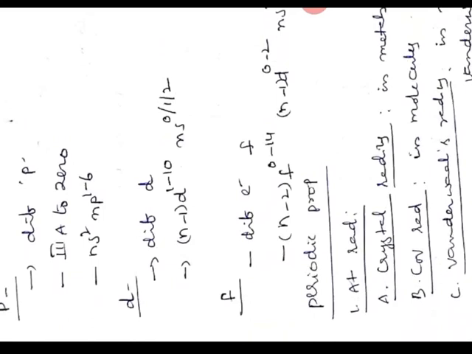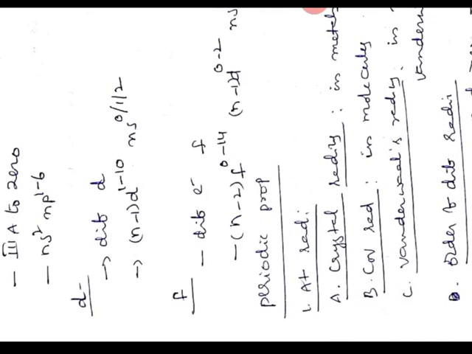Let us see some periodic properties. Atomic radius is the distance between the nucleus and the outermost orbit. This atomic radius can be of three types: crystal radius, covalent radius, and van der Waals radius. If atomic radius is measured in metals, it is termed crystal radius. If it is measured in molecules, it is termed covalent radius.